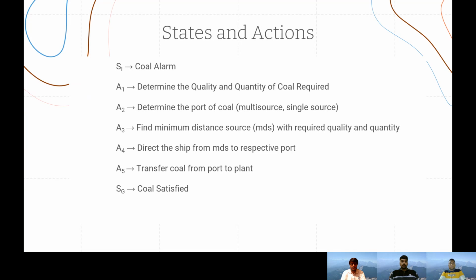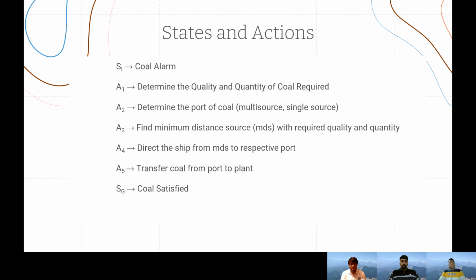Suppose we are considering a particular plant, say the ith plant out of the 30 plants present, and for that plant we have to go from the start state or initial state of coal alarm to the final goal state of coal satisfied. Now I will explain these two states, the initial state and the goal state, along with the set of 5 actions that need to be performed by each plant separately. The start state is the coal alarm, which means that in the next month, what is going to be the quality and quantity of the coal that is required by a particular plant.